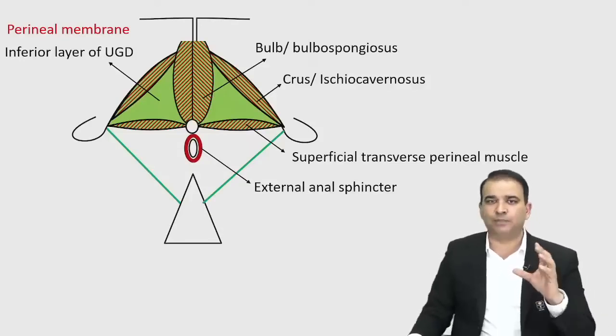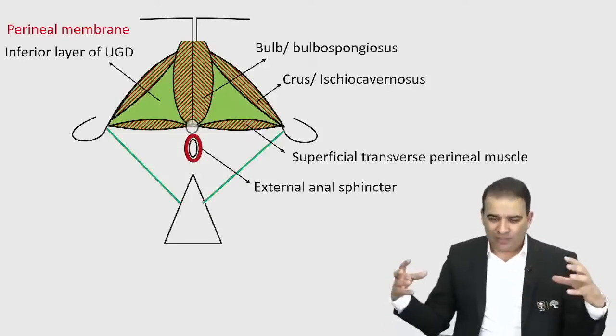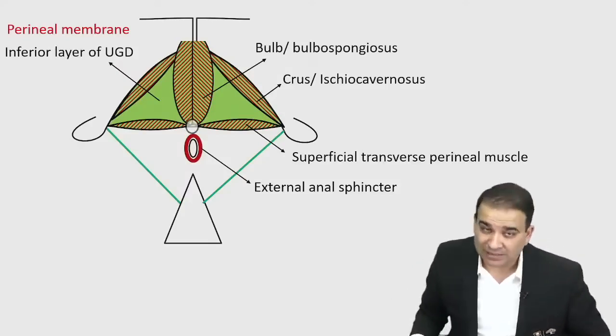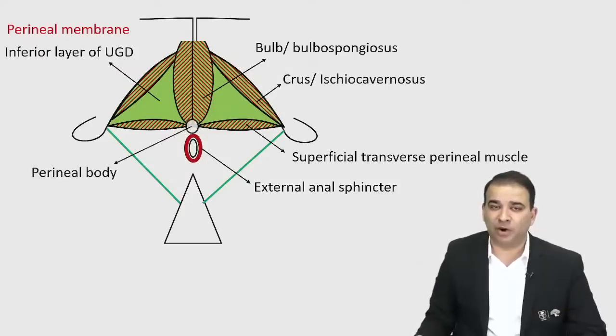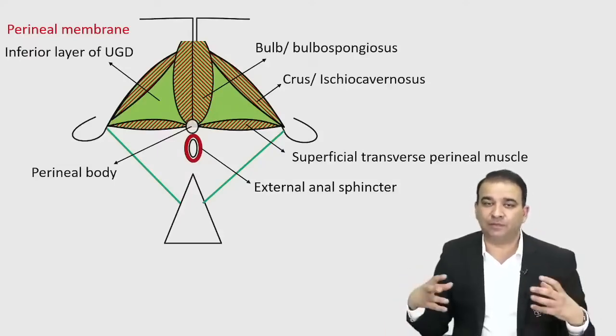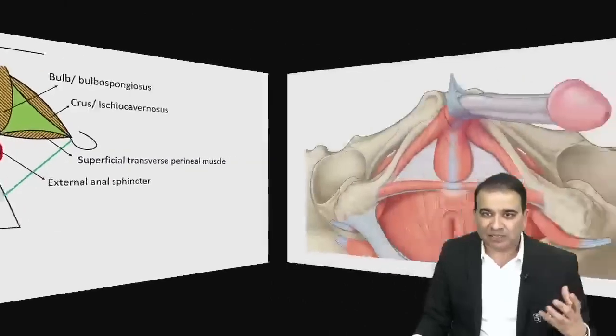And look at this meeting point here, the junctional point where the majority of these muscles are converging. That is called the perineal body, guys. The perineal body is a fibromuscular node which is basically made up of 10 muscles. Now, what 10 muscles are forming the perineal body?